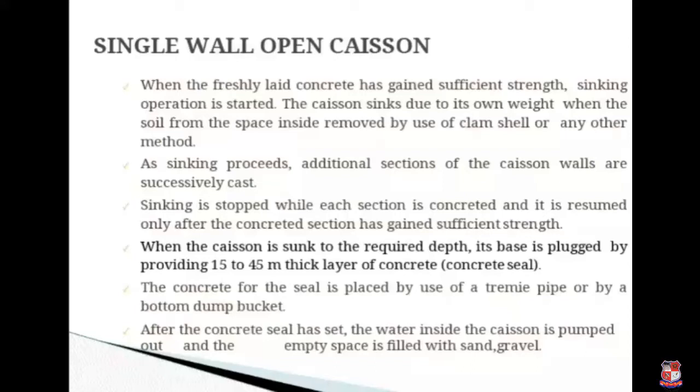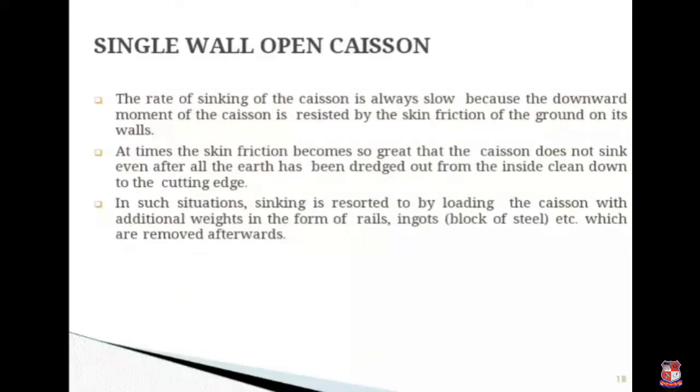The concrete for the seal is placed by the use of a tremie pipe or by a bottom dump bucket. After the concrete seal has set, the water inside the caisson is pumped out and the empty space is filled with sand or gravel. The rate of sinking of the caisson is always slow because the downward movement of the caisson is resisted by the skin friction of the ground on its wall, and at times the skin friction becomes so great that the caisson does not sink even after all the earth has been dragged out from the inside and cleaned down to the cutting edge.